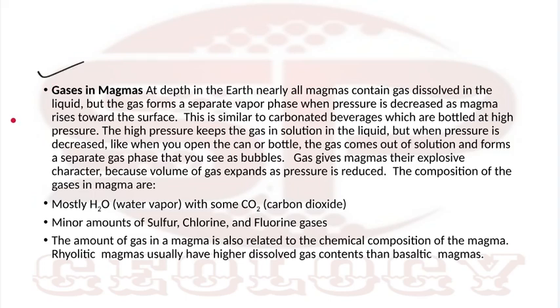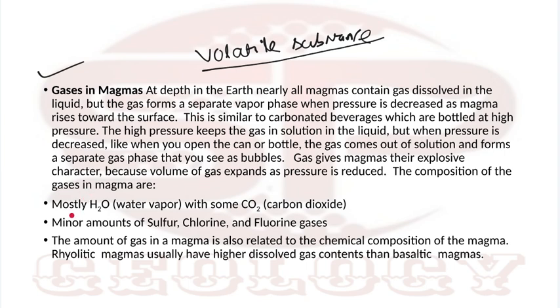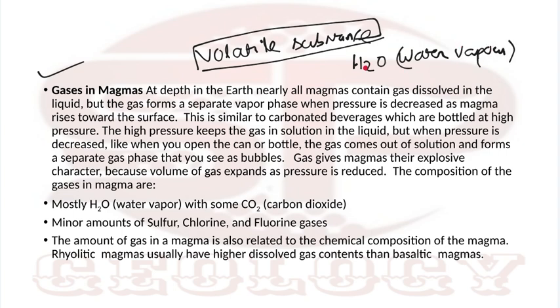Then comes gases present in magma. There are various gases present within the magma, which we call volatile substances. Among all the volatile substances, H2O or water vapor is the most abundant volatile substance within a magma.